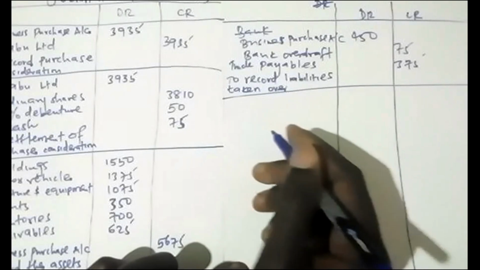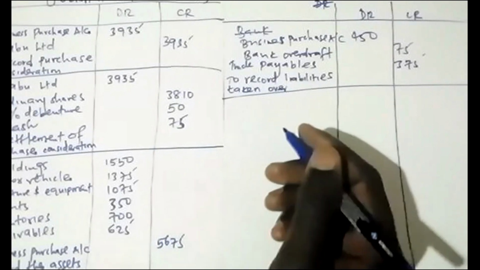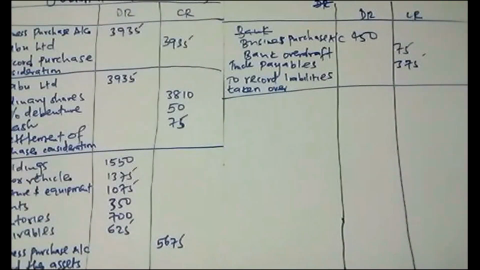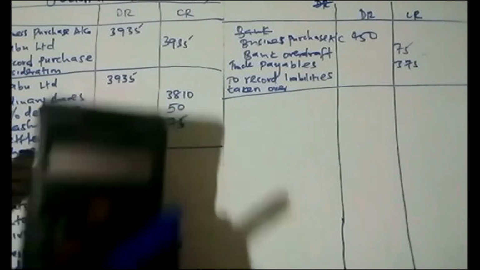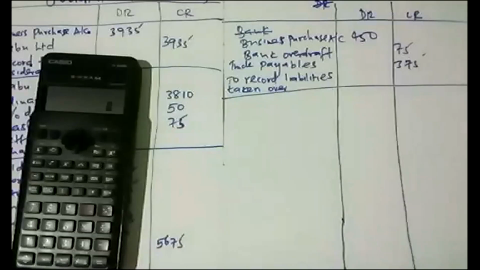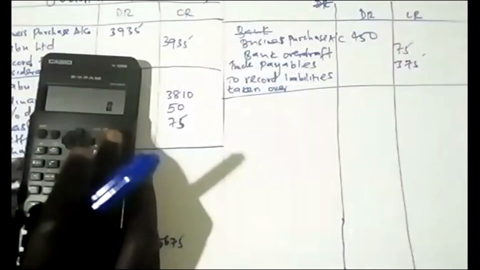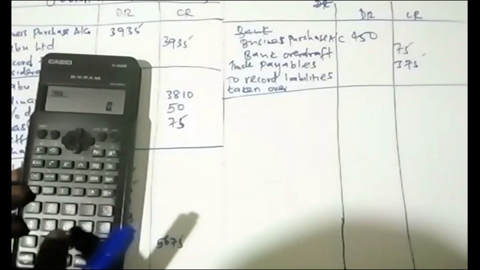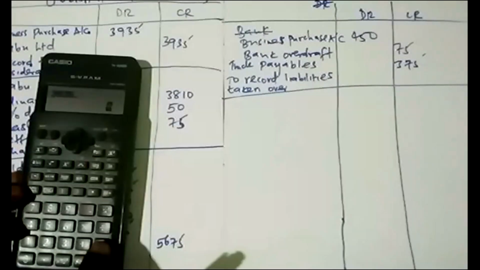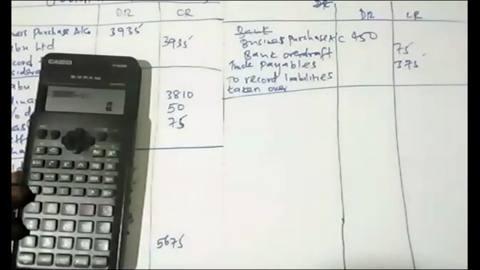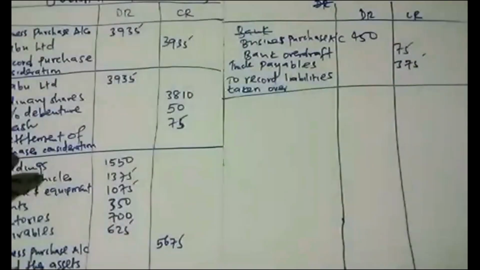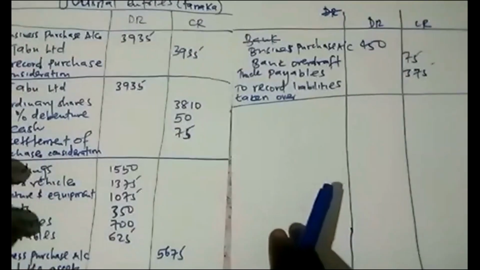After that, we have to check if there's goodwill, or if there's no goodwill, there's what? Capital reserve. So how do you get goodwill, guys? Purchase consideration less net assets. So purchase consideration on this scenario was 39.35. You minus our net assets, the assets which were taken over here. So this is the purchase consideration.